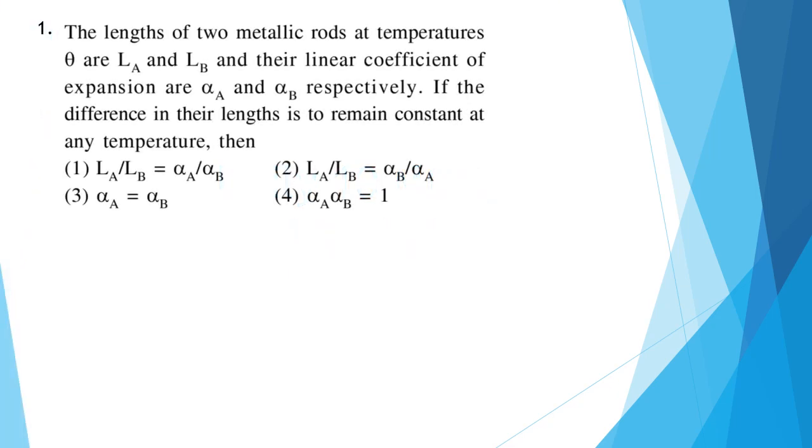Question 1. The lengths of two metallic rods at temperature theta are LA and LB and their linear coefficients of expansion are alpha A and alpha B respectively. If the difference in their lengths is to remain constant at any temperature, that means delta L will remain constant at any temperature. If that's the case, then alpha A LA should be equal to alpha B LB. So LA by LB will be equal to alpha B by alpha A. So the correct answer here will be option 2.